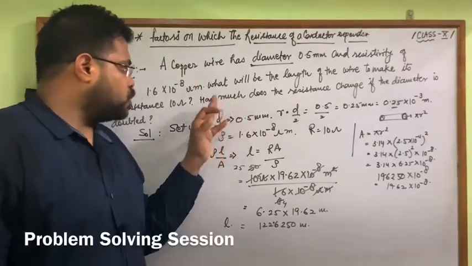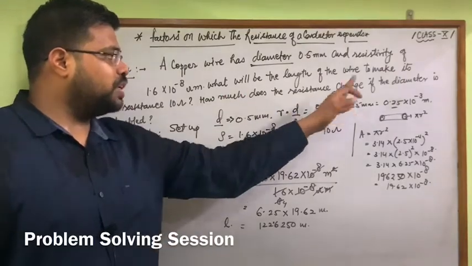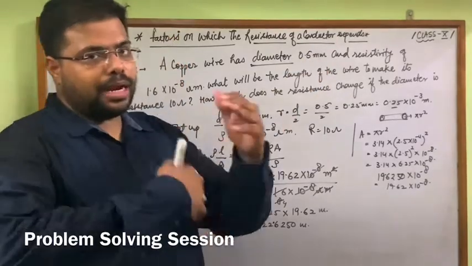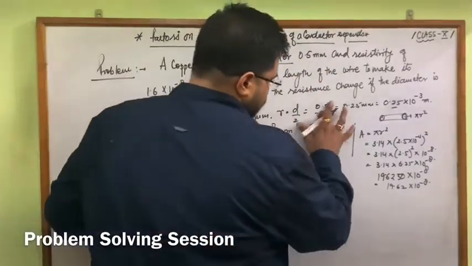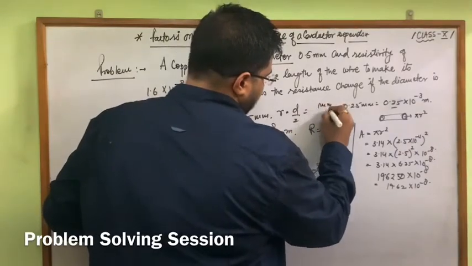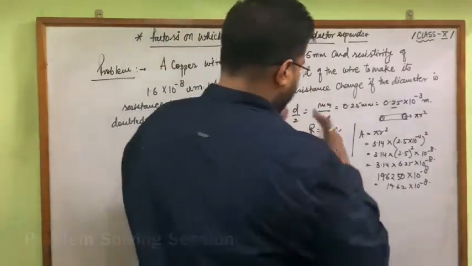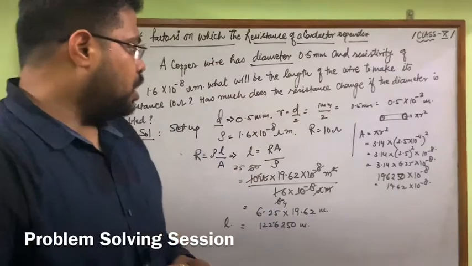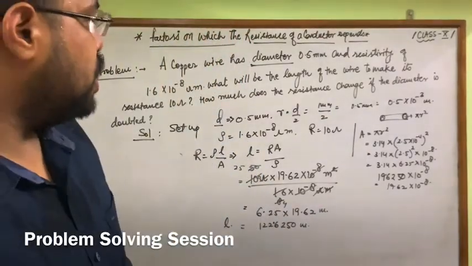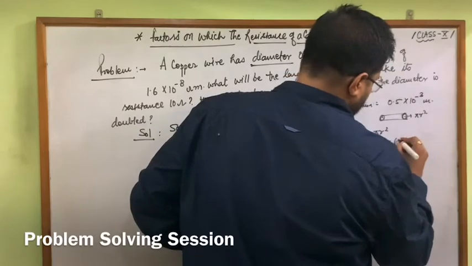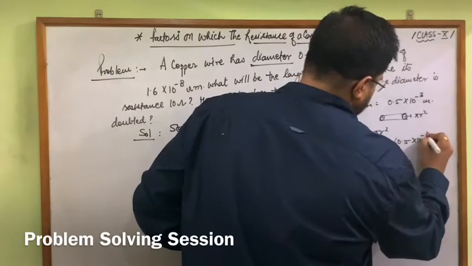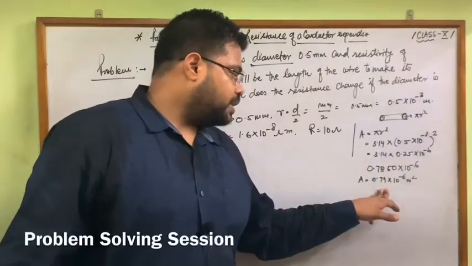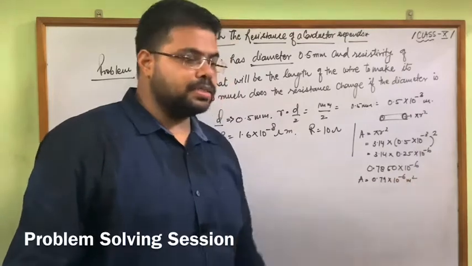In the second part of this numerical: how much does the resistance change if the diameter is doubled? Right now diameter is 0.5, when doubled it will become 1 millimeter. So here we can say 1 mm, and half of it will be 5 into 10 raised to the power minus 3 meter. Now accordingly we have to change the area also. 0.5 into 10 raised to the power minus 3 square, and then our area is 0.79 into 10 raised to the power minus 6.